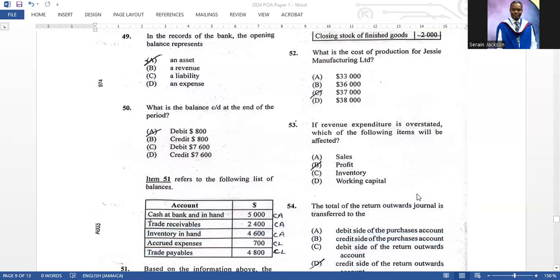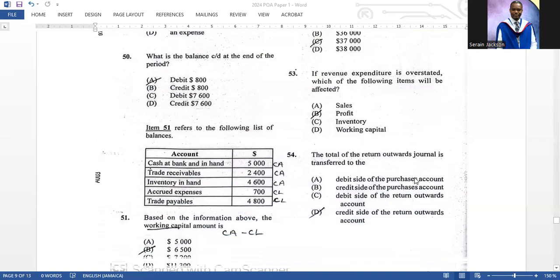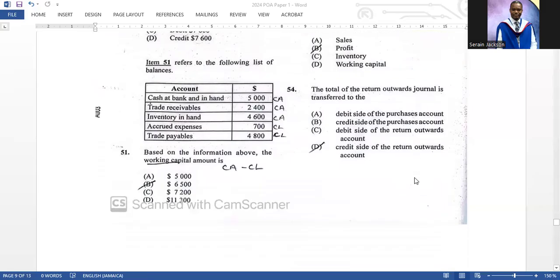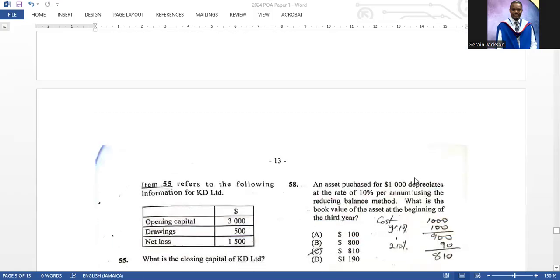Item 53: if revenue expenditure is overstated, which of the following items will be affected? Revenue expenditure is like purchases. So if you overstate it, then the profit is going to be affected. B is the correct answer for that one. Item 54: the total of the return outwards journal is transferred to D, the credit side of the returns outwards account.